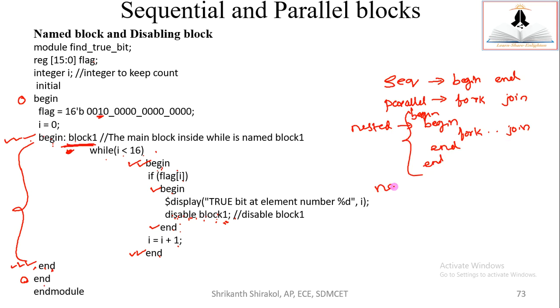Then named block is giving the name, then disabling the block. These two concepts I explained using the single code. So these are the first topic, second topic, third topic, fourth, fifth. All these 5 topics together form sequential and parallel blocks for you.